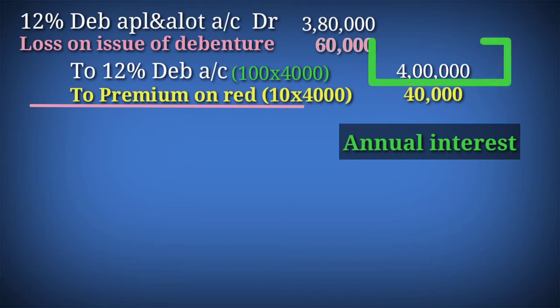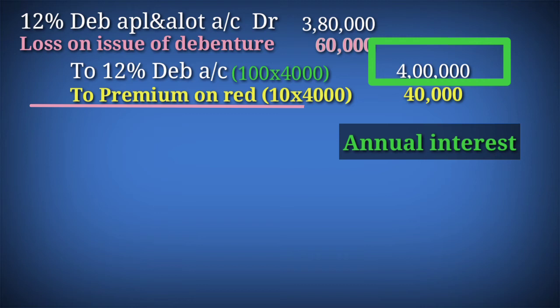Here 4 lakh is the debenture value, not 4,40,000. If you issue at discount or premium, or redeemable at par or premium, that we will not consider. We will consider only the face value of debenture. That is, whatever amount you wrote in debenture account, we will calculate interest on that amount only. So interest is calculated on the face value of debenture.